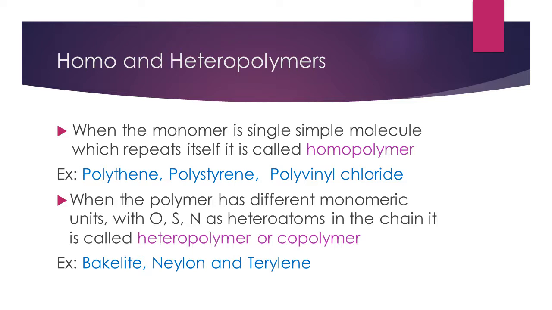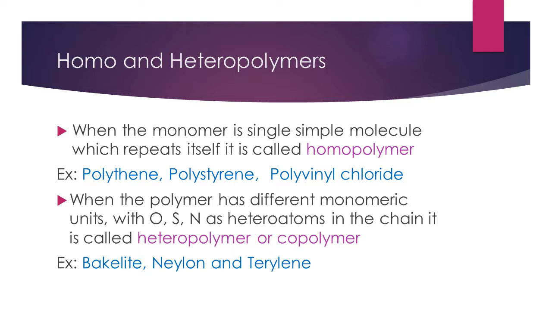Say for example, let us take polystyrene. Here styrene will act as a monomer. In polyvinyl chloride, vinyl chloride will be the monomer which adds itself again and again to form the polymer polyvinyl chloride. But when the polymer has different monomeric units, that is, two or more different monomeric units combined together to form a polymer, then it is called a heteropolymer or copolymer.